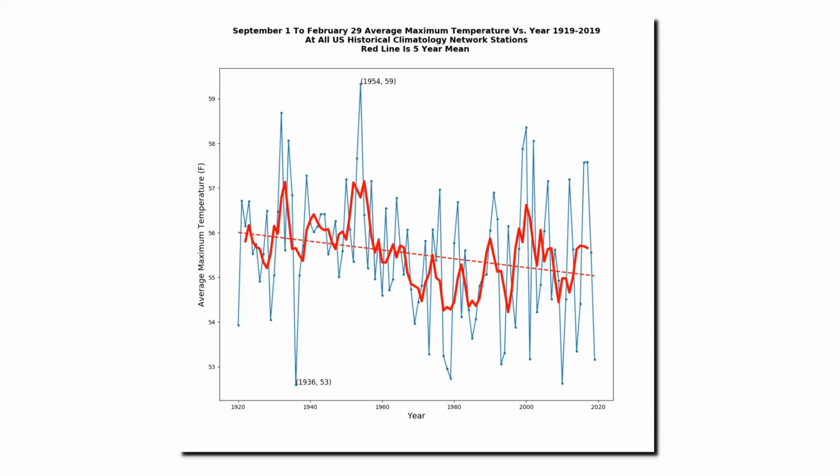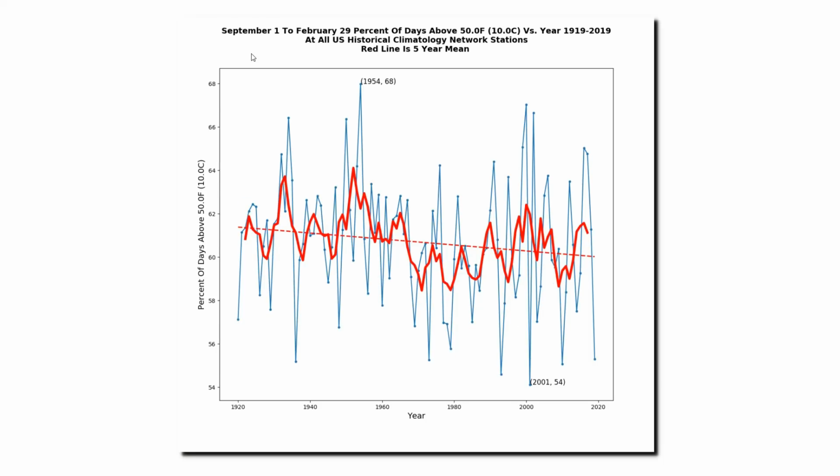This graph shows the average afternoon temperature from September through February at all United States Historical Climatology Network stations. The warmest snow seasons occurred in 1954 and 1932, and the trend has been downwards for a century. Snow seasons in the United States are getting colder, which is why snow extent has been increasing. This graph shows the September to February percent of days above 50 degrees Fahrenheit. As you can see, they've been decreasing.